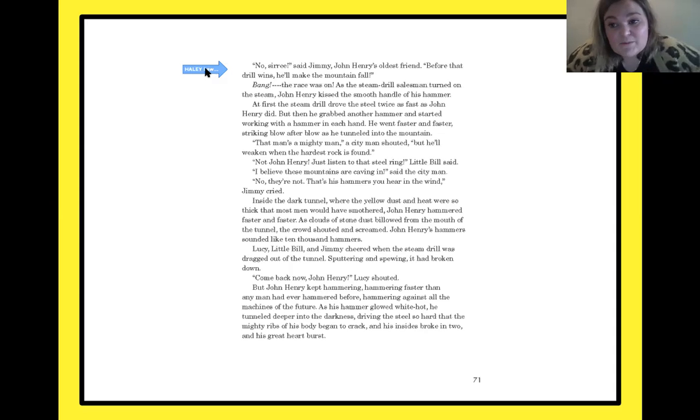John Henry kept hammering and hammering faster than any man had ever hammered before, hammering against all machines of the future. As his hammer glowed white hot, he tunneled deeper into the darkness, driving the steel so hard that the mighty ribs of his body began to crack and his insides broke into two and his great heart burst.